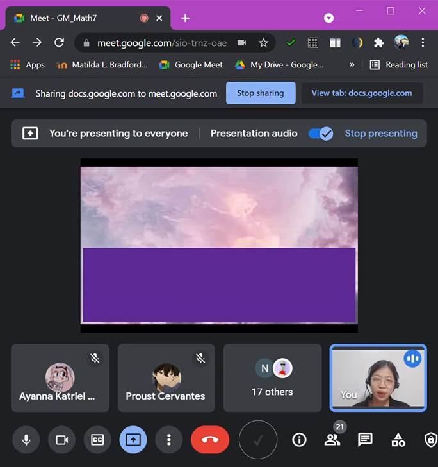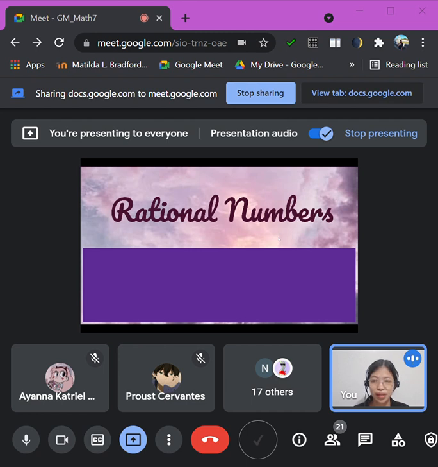So for our lesson for today, we are going to talk about rational numbers. We are going to do some drills, but the drills will be later on, at the end part of our discussion.